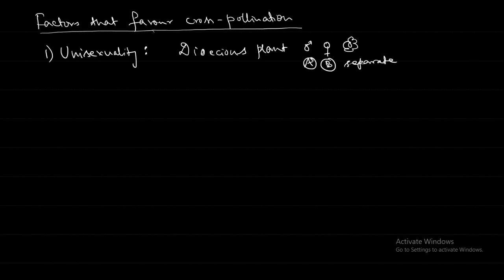So this statement, in cucumber, gourd, etc., the male and female flowers may be borne on the same plant. In this condition, is cross pollination being favored? If male and female flowers are present on the same plant, whether it will favor cross pollination or self pollination?